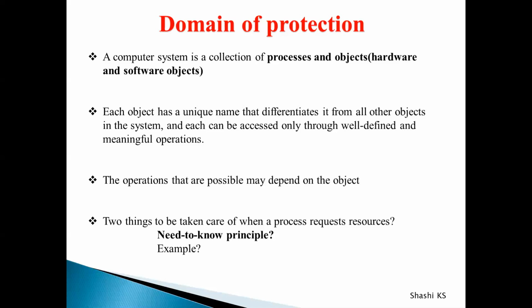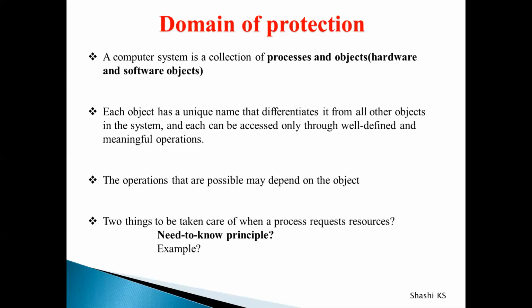A hardware object can be anything. It can be your CPU, it can be your primary memory, that is your RAM, it can be your magnetic hard disk. Everything comes under the concept of hardware object. A software object can be anything like a file or a semaphore or a database. Everything comes under software object. So your computer system is basically a collection of processes and objects, and every object will have a unique name for itself because we need to distinguish one object from another.